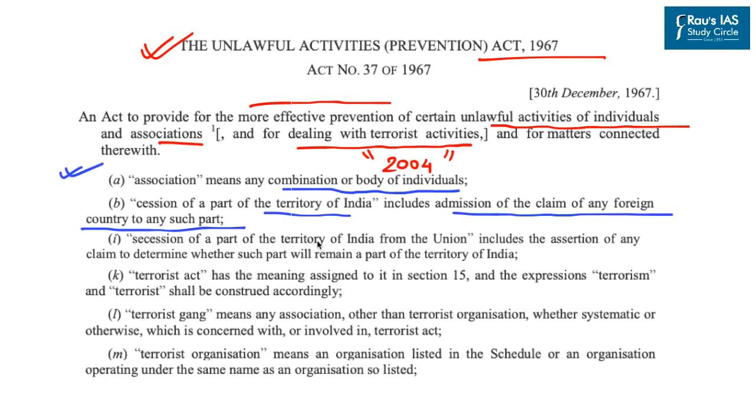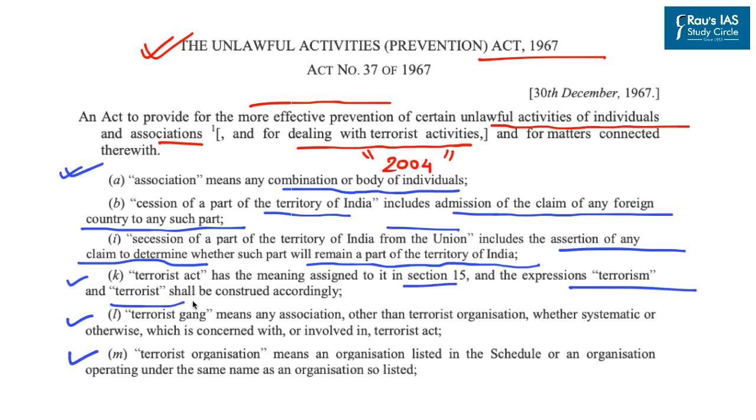Secession of a part of territory of India from the Union includes the assertion of any claim to determine whether such part will remain a part of territory of India. So we see that secession of a part of territory of India has been defined under the UAPA Act. Further, it also provides for terrorist act, terrorist gang and terrorist organization. Now it says that the meaning has been assigned to it in section 15 and the expression terrorism and terrorist shall be construed accordingly. So basically section 15 of this act defines terrorist act.